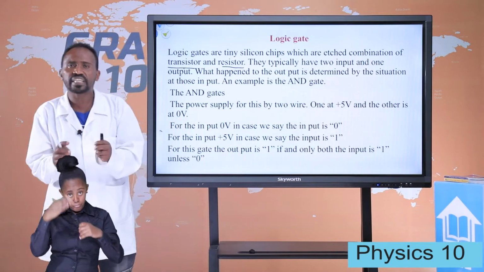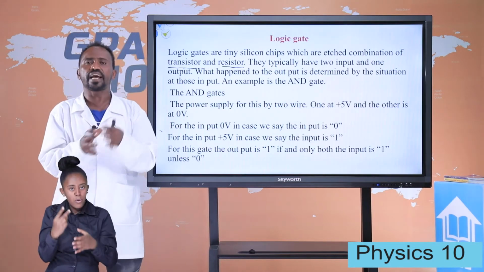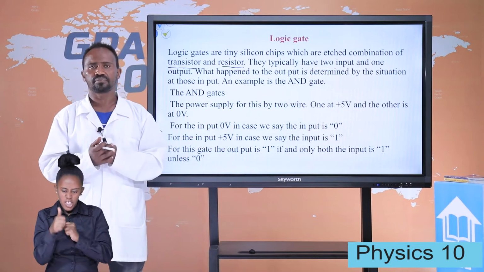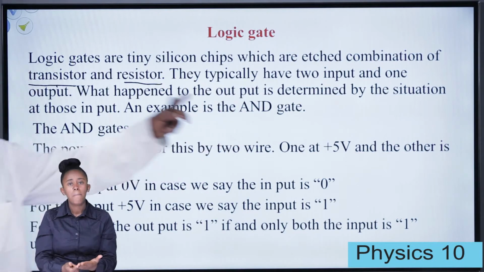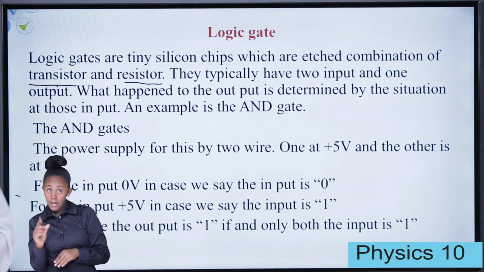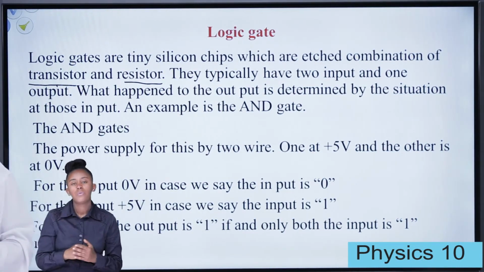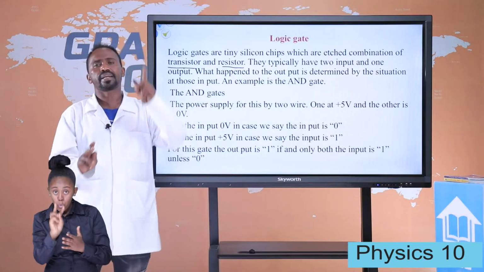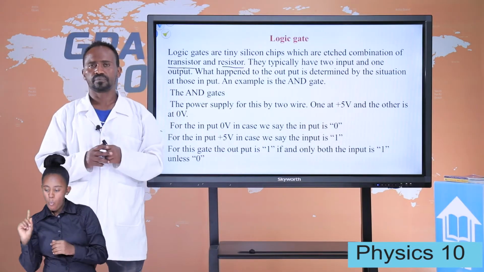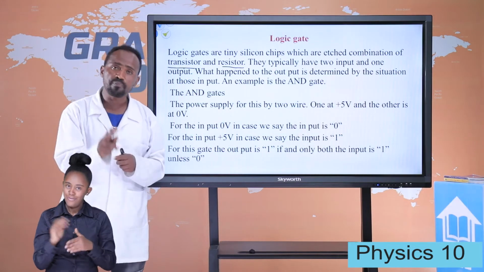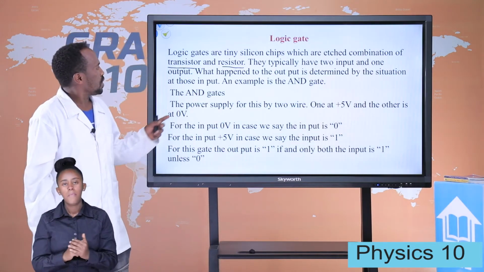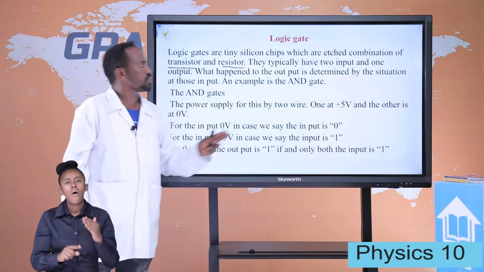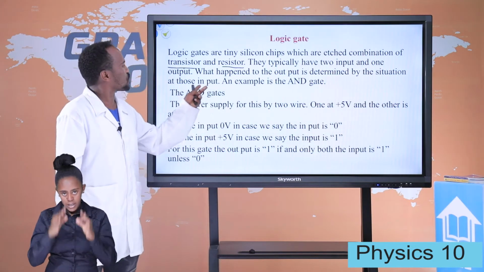So the logic gate combines these together and performs its functions. A logic gate typically has 2 inputs and 1 output. So the output is determined by the situation at those inputs.